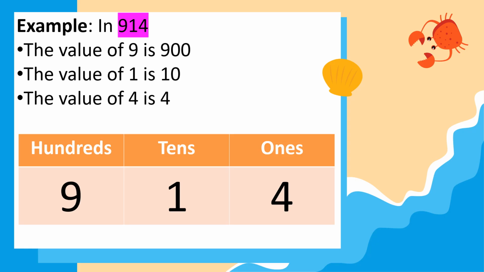Another example, in 914, the value of 4 in ones place is still 4. But the value of 1 in tens place becomes 10. And the value of 9 is 900.